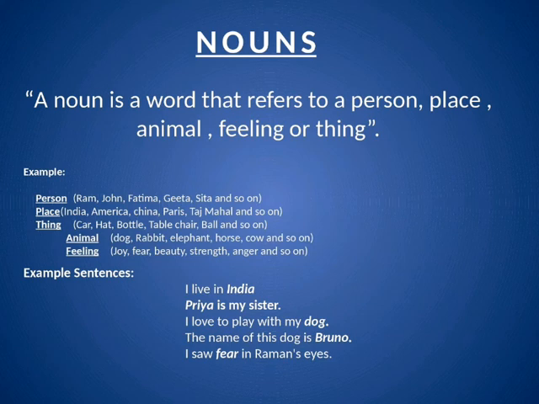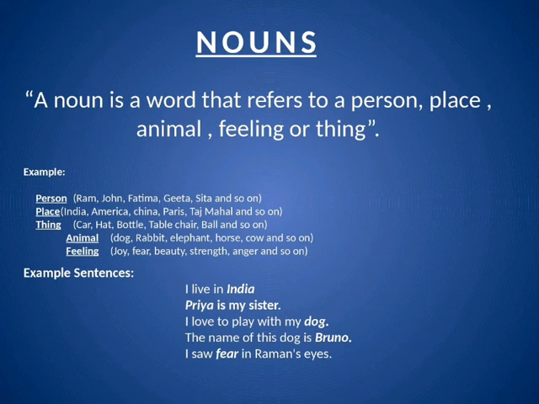Now, I am going to give you a few examples of person like Ram, John, Fatima, Geeta, Sita. Examples of places like India, America, China, Paris, Taj Mahal. Examples of things: car, hat, bottle, table, chair, and so on.